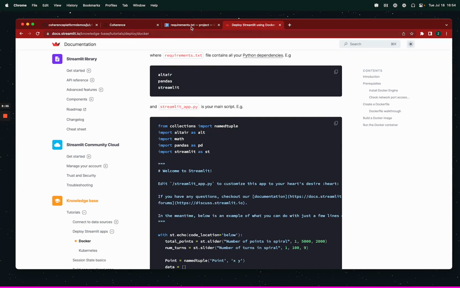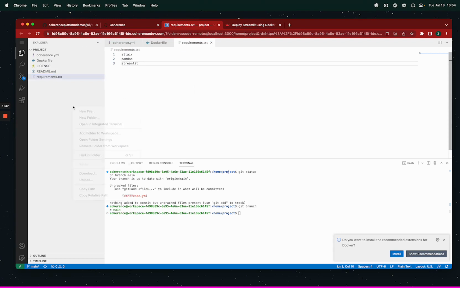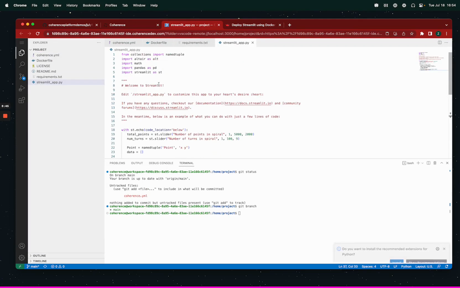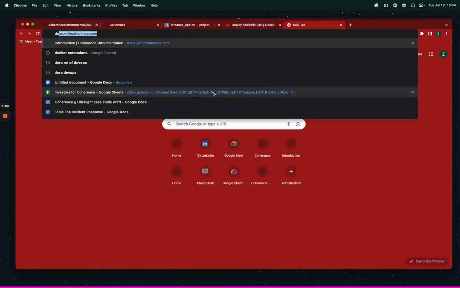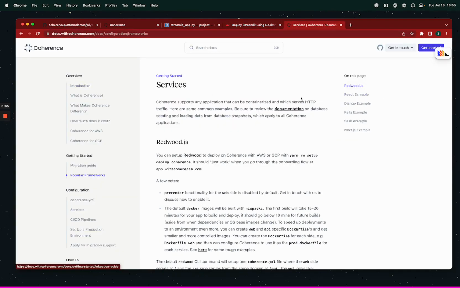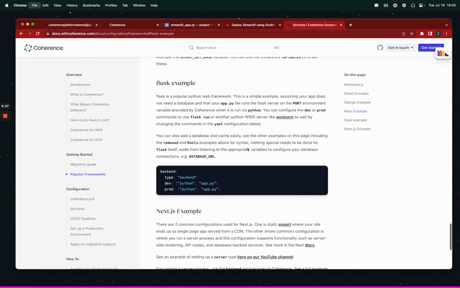We'll just copy this whole thing, streamlit app.py. Drop that in. Great. Okay, if I do status, you'll see we've added basically just the stuff from this page and the stuff from the Coherence docs under popular frameworks under Flask.